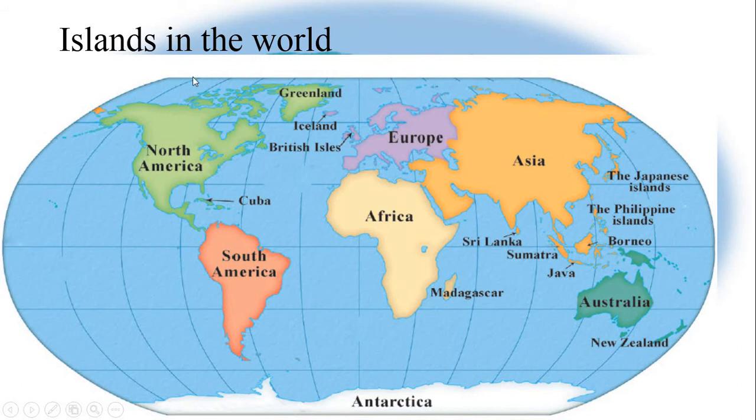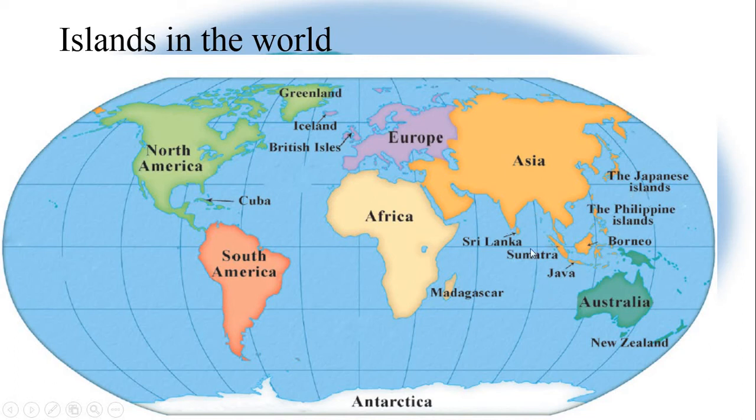Right. Let's talk about some of the islands located in the world, but these are not the only islands which can be seen in the world. Some are missing here. We'll talk about some of the missing islands later in the lesson. Right here you can see Sumatra, Java, Borneo, the Philippine Islands, and the Japanese islands.